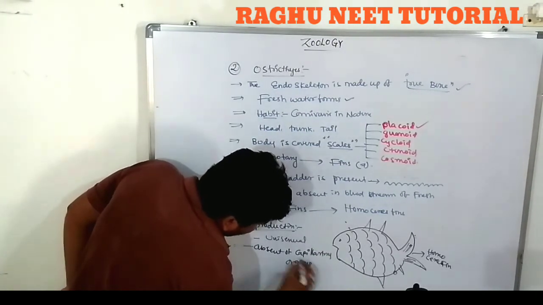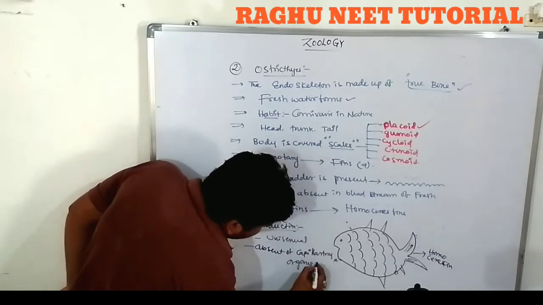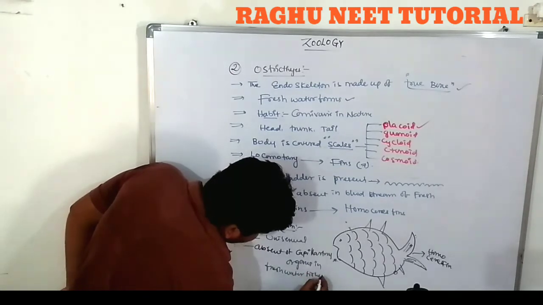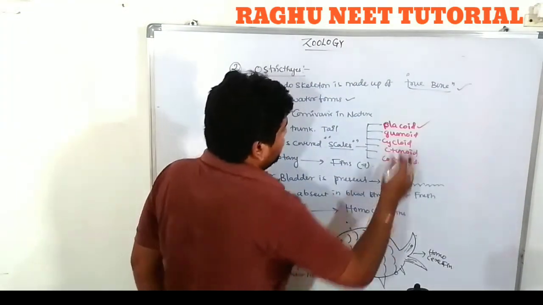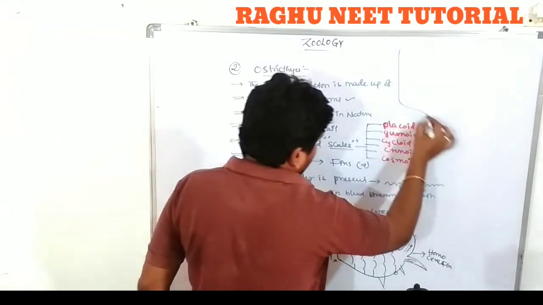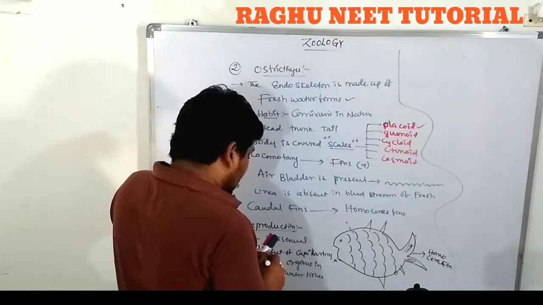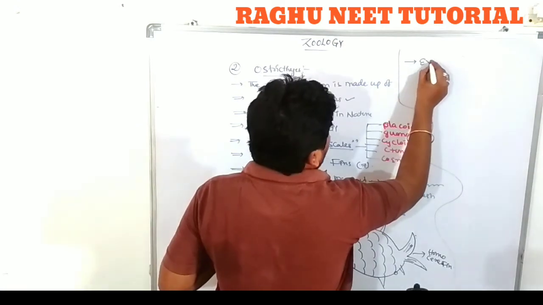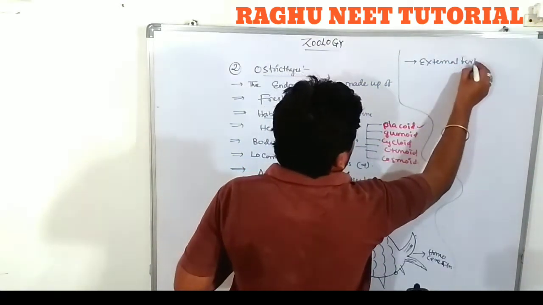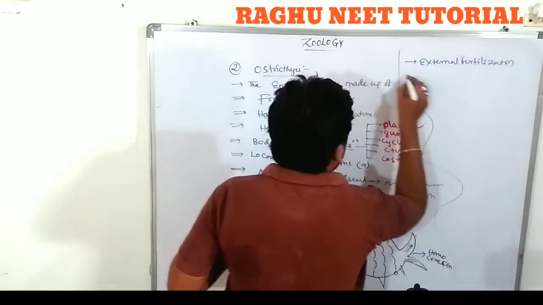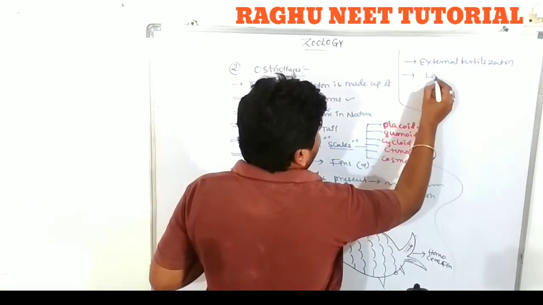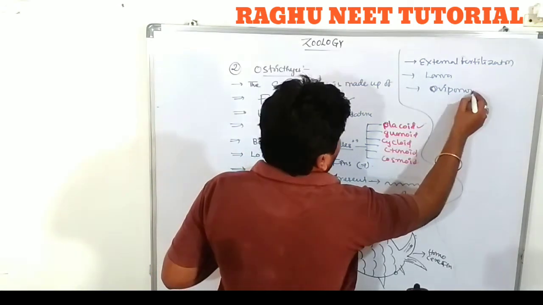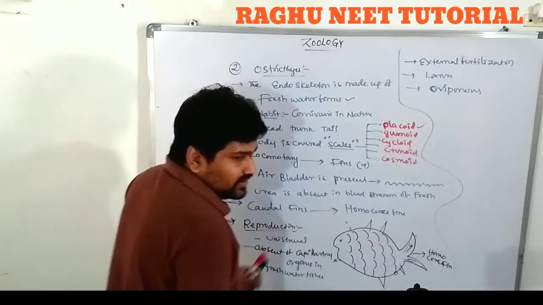This is one of the very important differentiations. Clear? Fertilization takes place externally, and the larval form is present. So these are called oviparous forms.